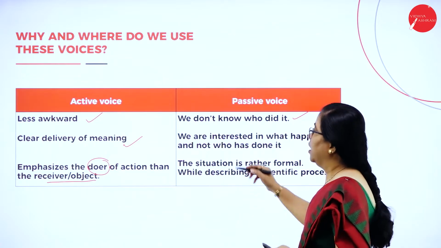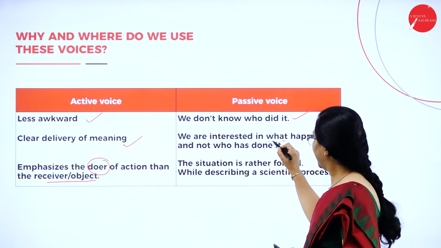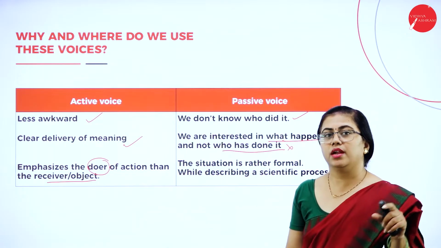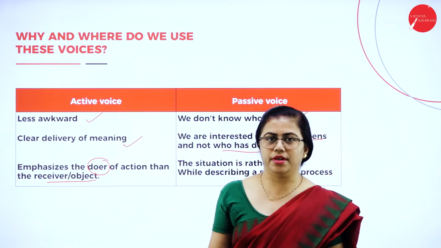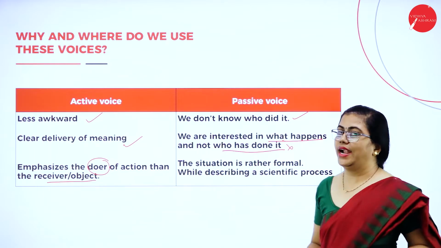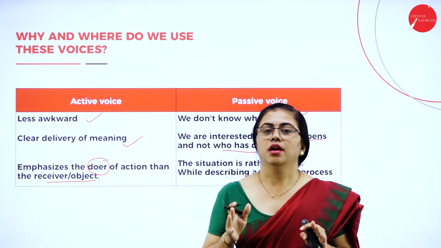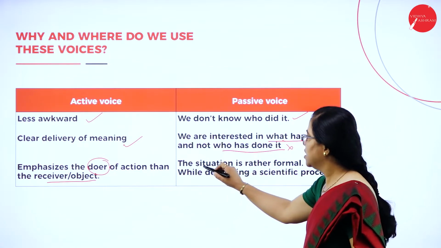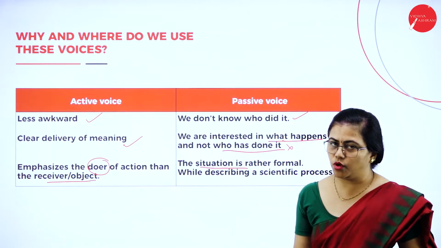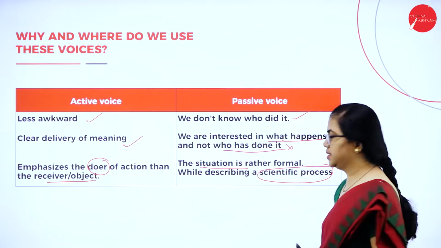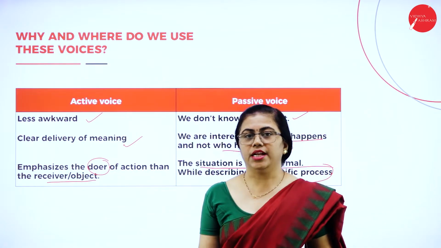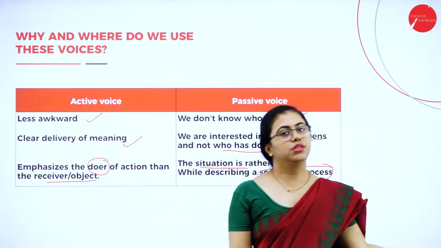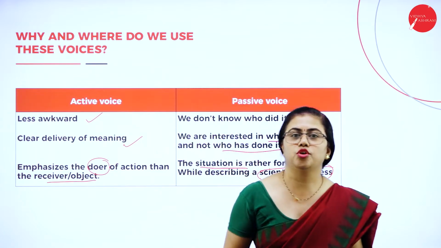As I said, we are interested in what happens, not in who has done it. We are concentrating only on the action that has happened, so we use passive voice. We are more concerned with the situation rather than something else. So when we are describing the situation, we use passive voice, and whenever a scientific process has to be described or a mathematical derivation has to be described, then we use passive voice. So these are the uses of active and passive voice.